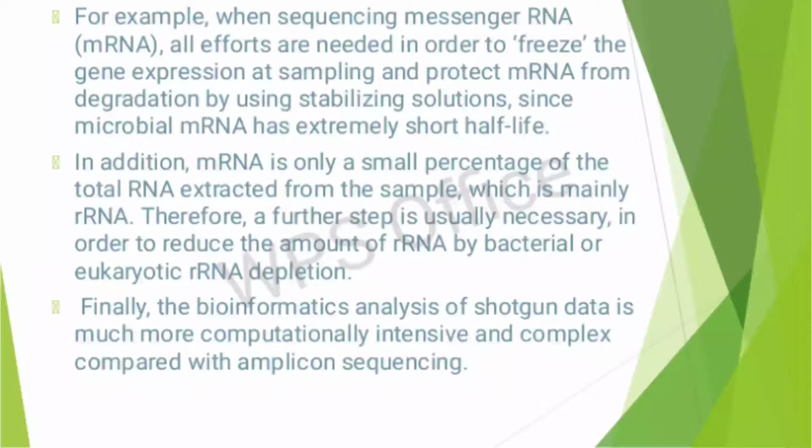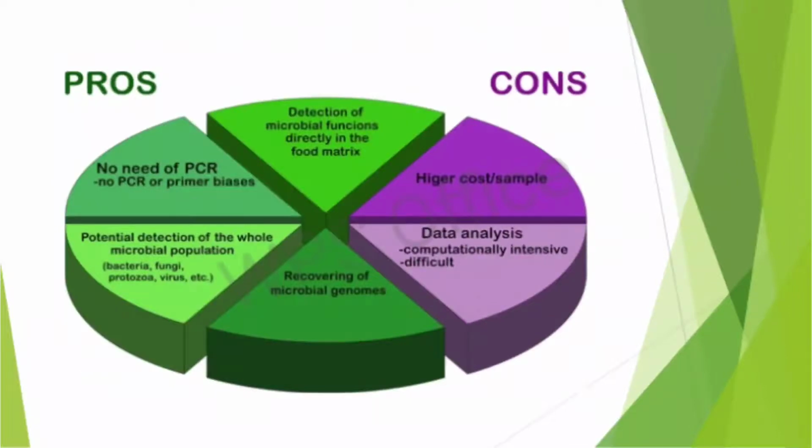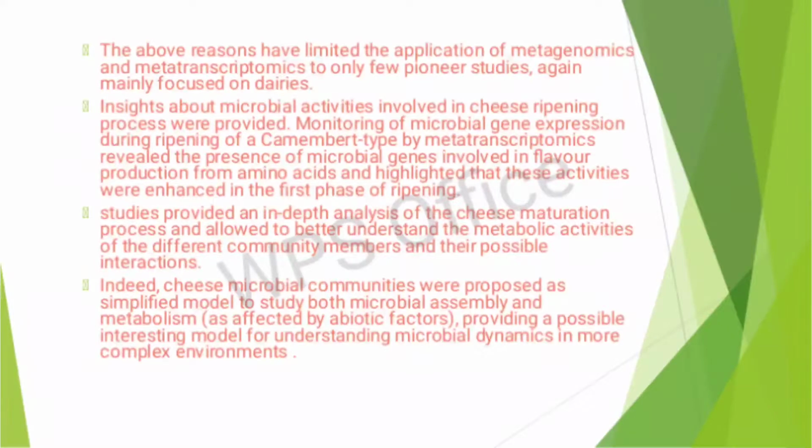Therefore, a further step is usually necessary in order to reduce the amount of rRNA by bacterial or eukaryotic rRNA depletion. Finally, the bioinformatics analysis of shotgun data is much more computationally intensive and complex compared with amplicon sequencing. You can just refer to these advantages and disadvantages if you want to.